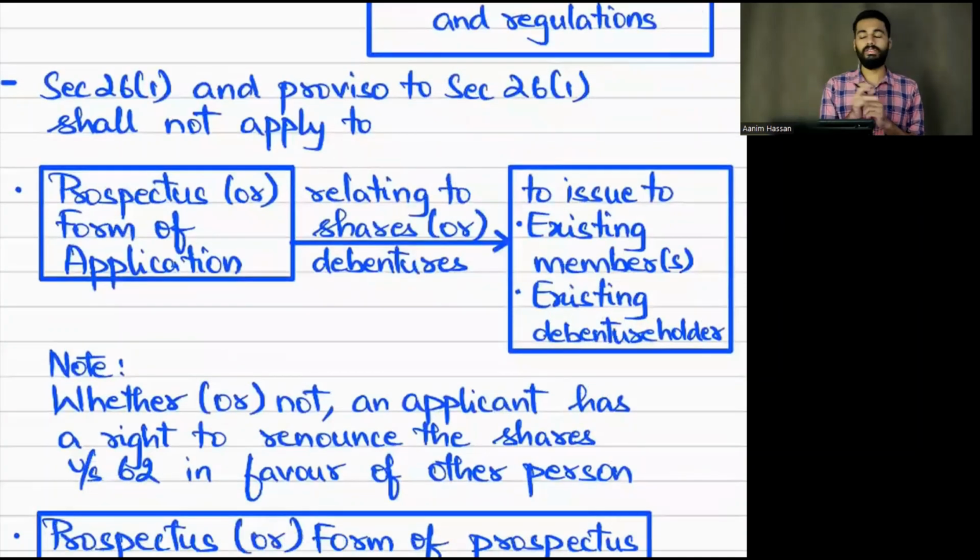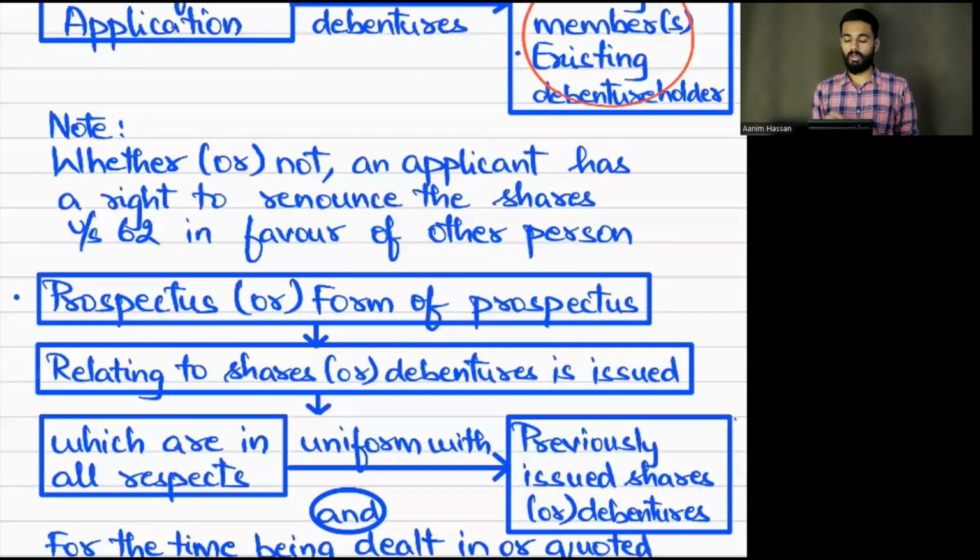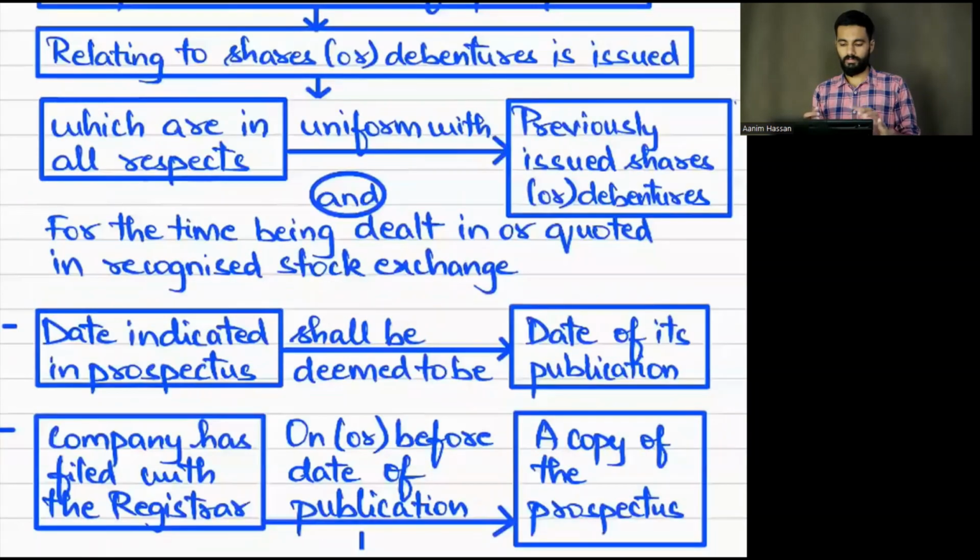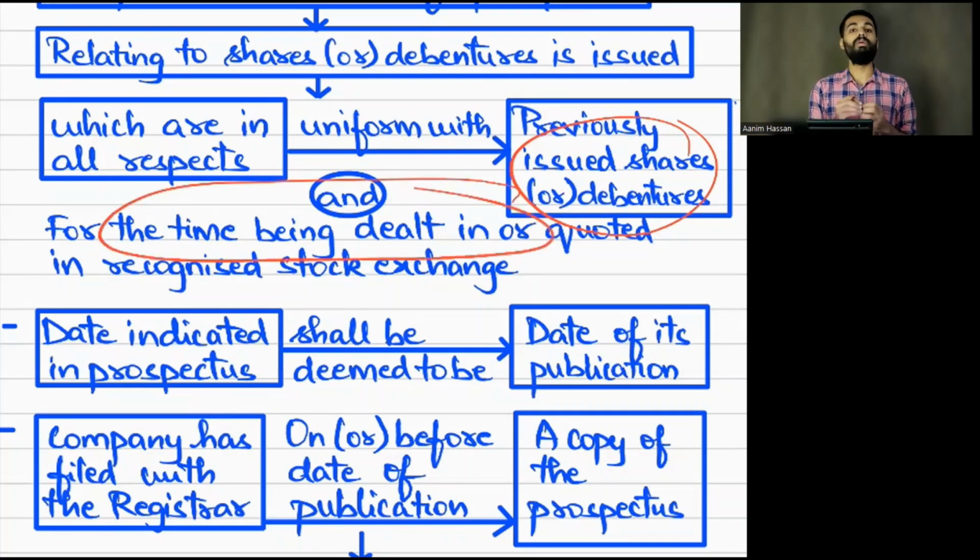Section 26, subsection 1 is not applicable to whom? To existing members and existing debenture holders, even if this particular member can renounce the rights shares, it doesn't matter. And if the shares or debentures have been previously issued, the same shares, and are still being dealt in on a recognized stock exchange, then section 26 subsection 1 will not be applicable.